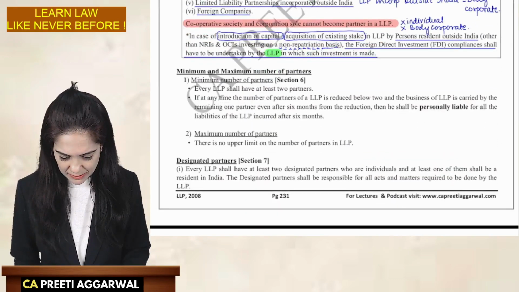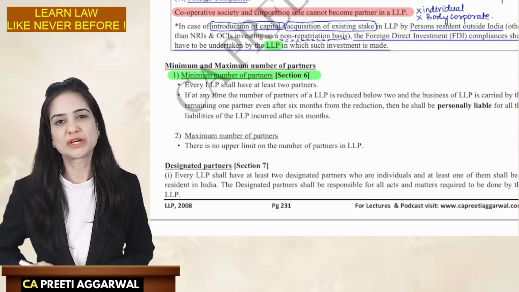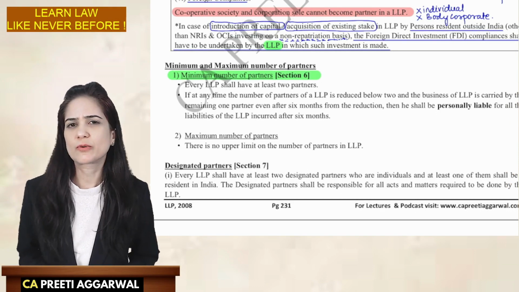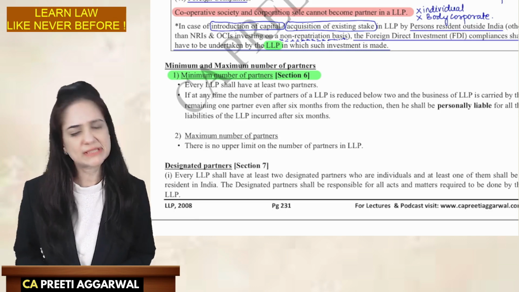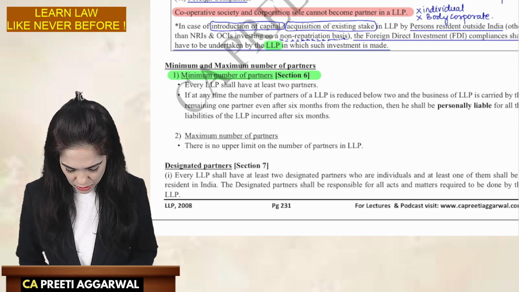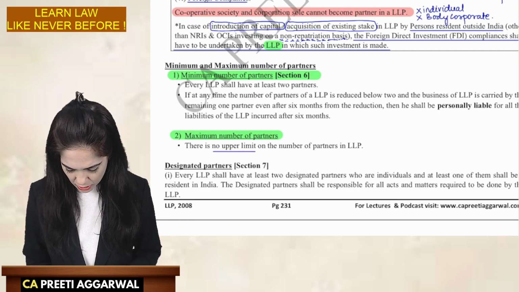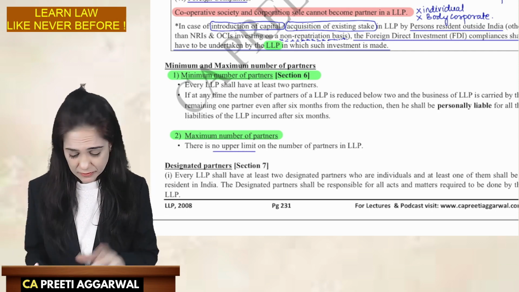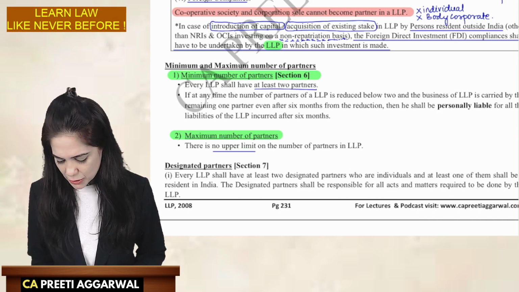Minimum and maximum number of partners. Let's discuss the minimum number of partners. Section 6. How many partners are required? We need a minimum of 2 partners. Is there any limit on the maximum number of partners? There is no upper limit on the maximum number of partners. But yes, every LLP will have at least 2 partners.